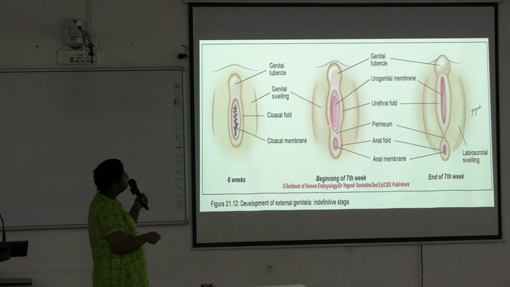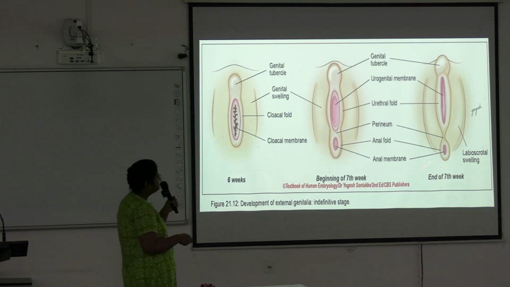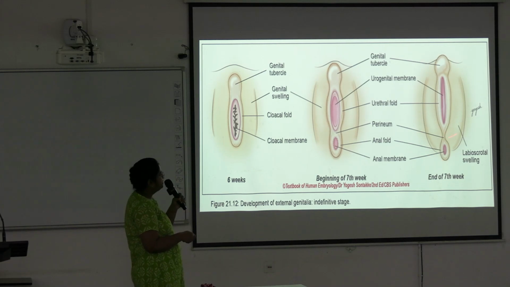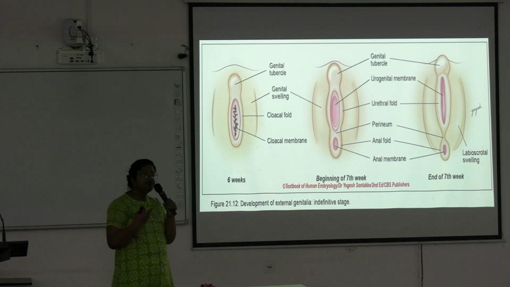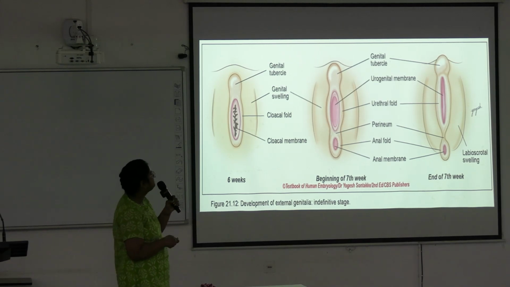Okay, here is the perineum between the urogenital opening and anal opening, and the anal membrane ruptures to develop into the anus. Anal folds are lying around the anal opening. Here is the perineum, and here is the urogenital membrane, which ruptures to form the openings of the vagina and urethra.